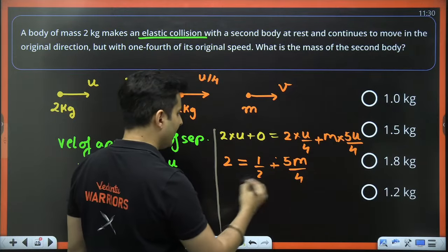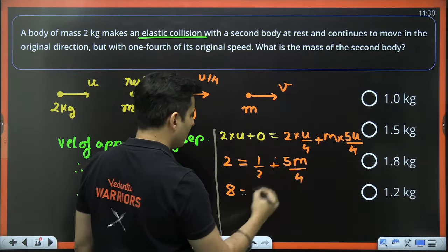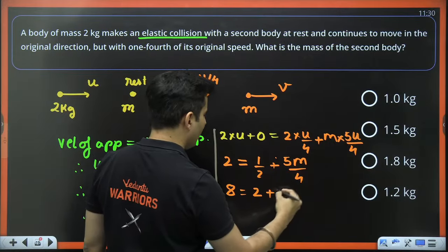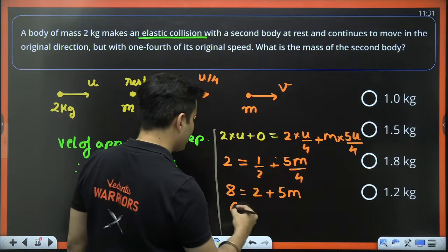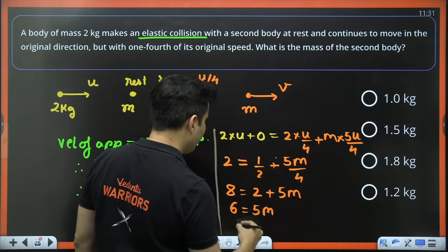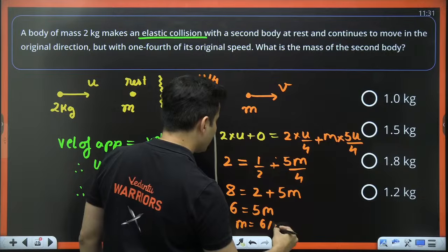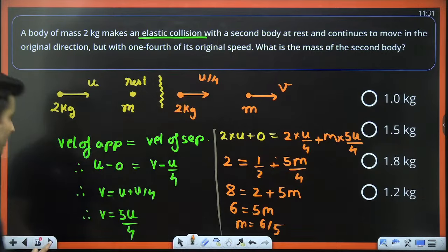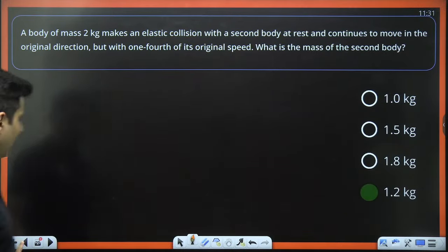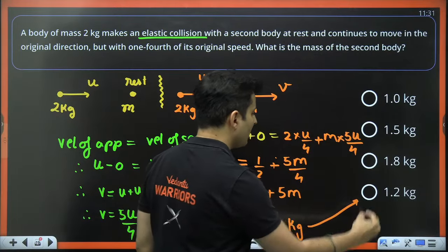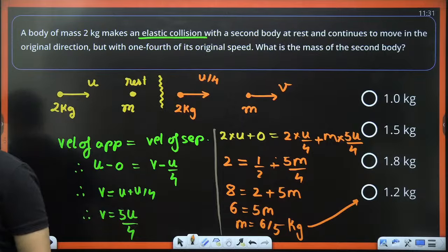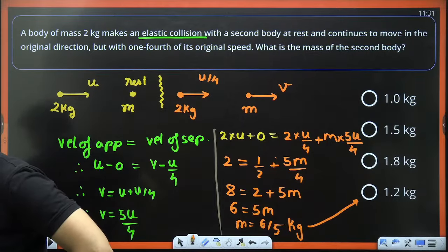Multiply by 4 both sides. 4 twos are 8. 4 by 2 is 2, plus basically 5m, right? Take this minus over here. So 6 is equal to 5m. So m is basically 6 divided by 5, which is 1.2 kg exactly. Got it? Option D. How many of you got option D?